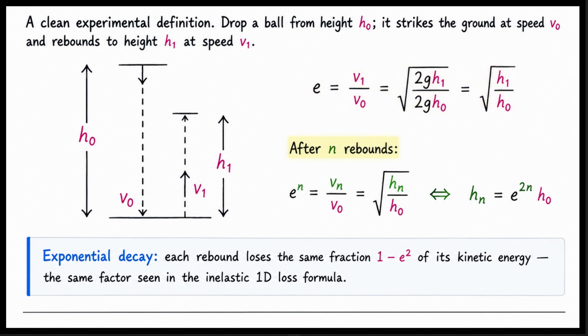If we let the ball bounce n times, e to the power of n equals the square root of hn over h0. Rearranging this, the height after n bounces, hn, equals e to the power of 2n times the initial height h0. This shows exponential decay. Each rebound loses the exact same fraction of its kinetic energy. The fraction lost is 1 minus e squared. This same factor appears in the general formula for energy loss in one-dimensional inelastic collisions.